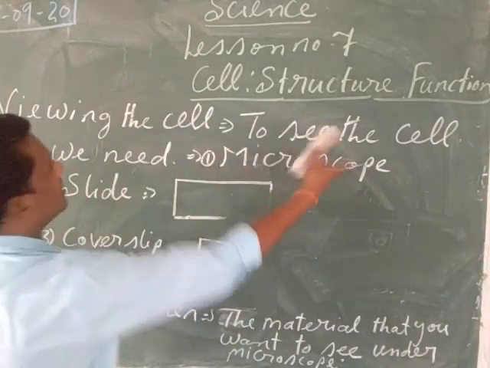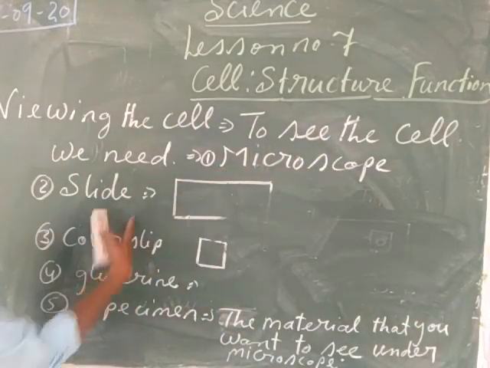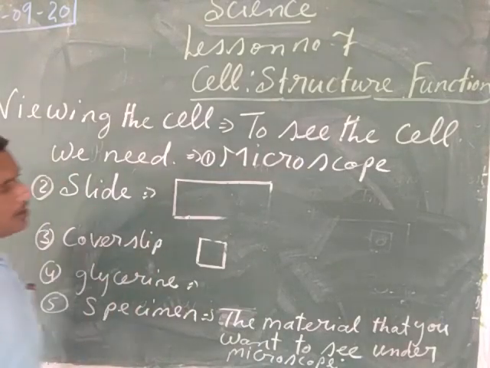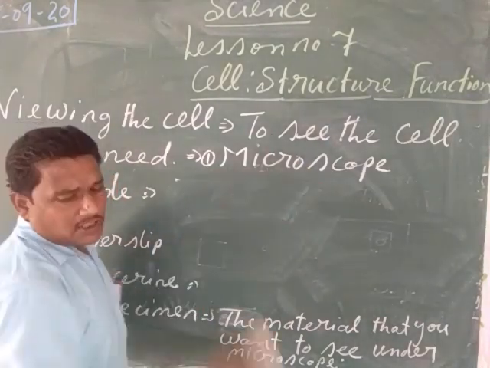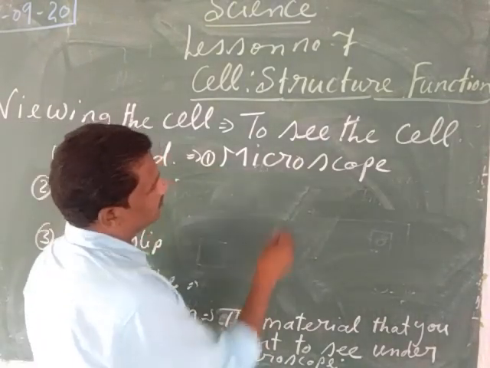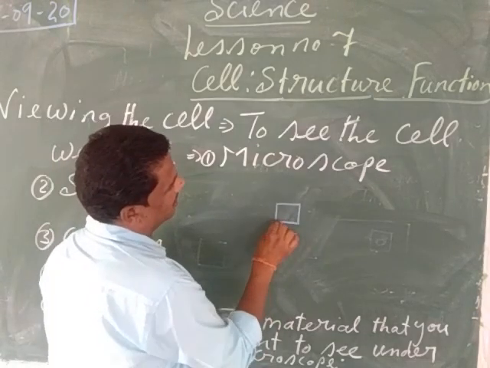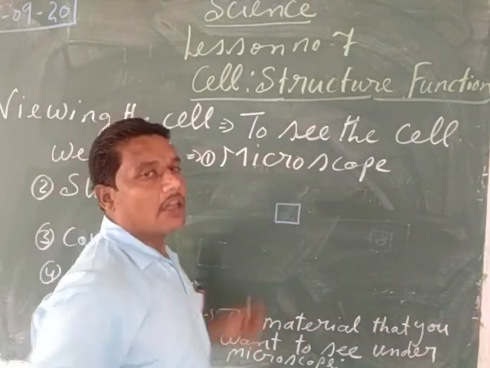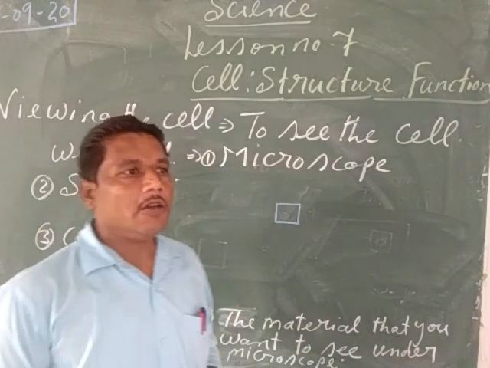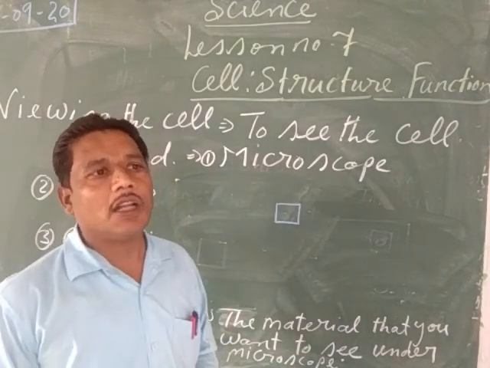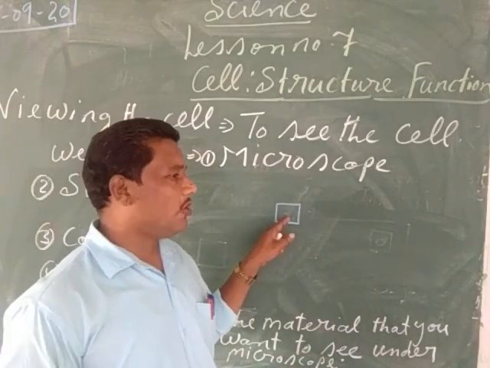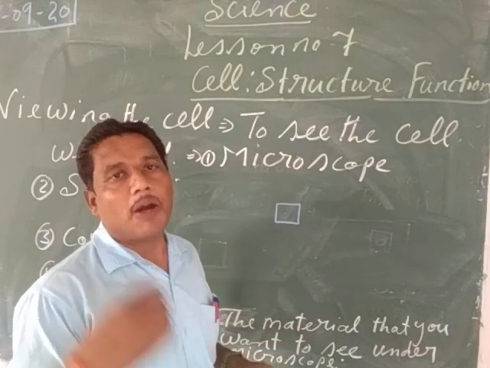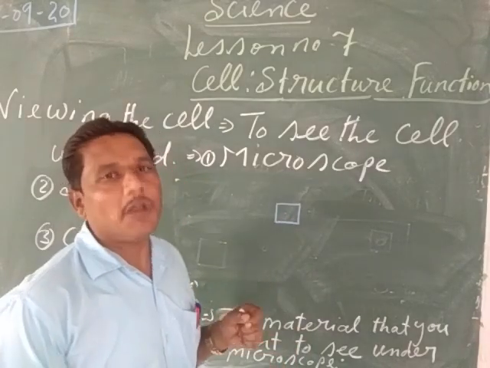So to see the cell, we need the microscope, glass slide, cover slip, glycerin and specimen. Now what is the use of this cover slip? Why are we keeping this cover slip upon the study material? Actually this cover slip prevents the material from spreading on the glass slide, and it also prevents the material from coming in contact with the microscope lens.